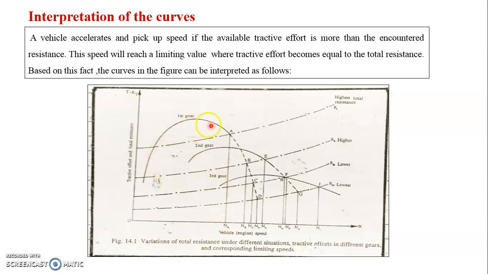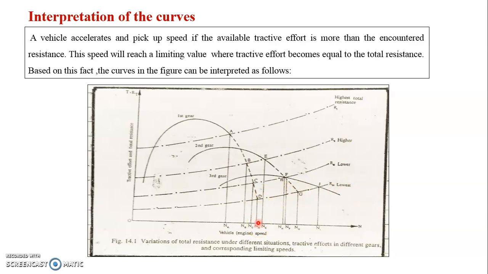If your vehicle is in the first gear and the available resistance is R2, then the limiting speed is NB. Similarly, when the vehicle is in the first gear with lower resistance, the limiting speed is NC. Similarly for the lowest resistance, the limiting speed is ND.